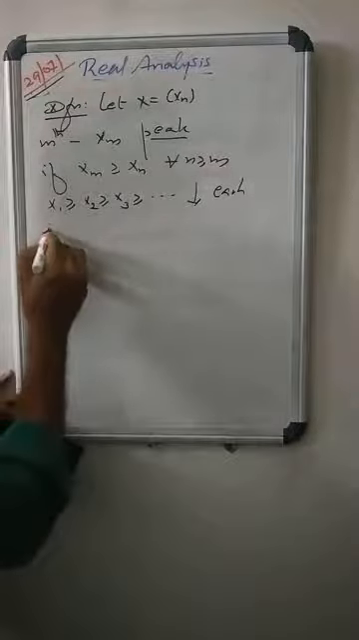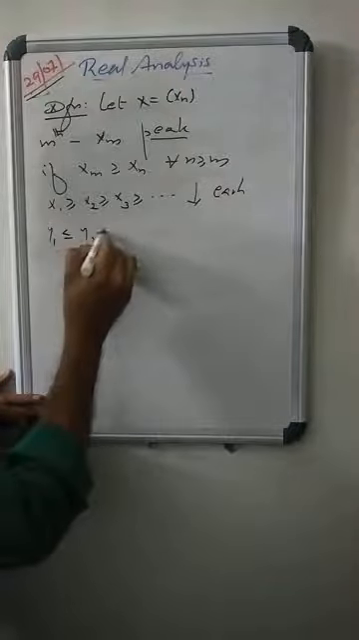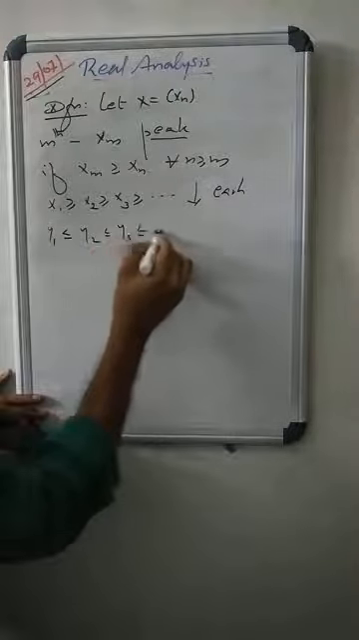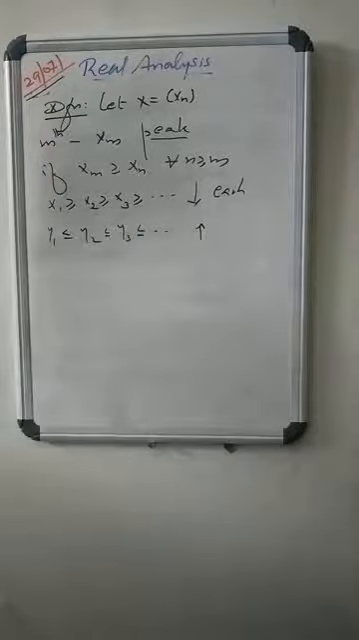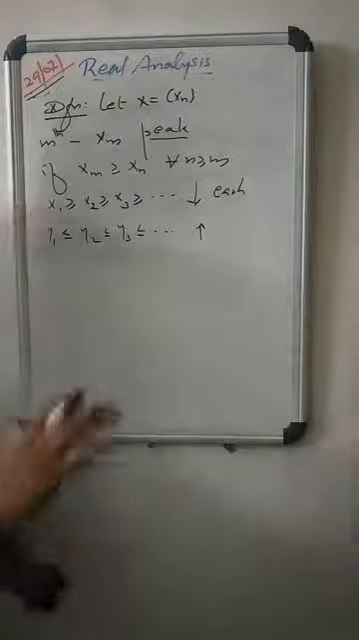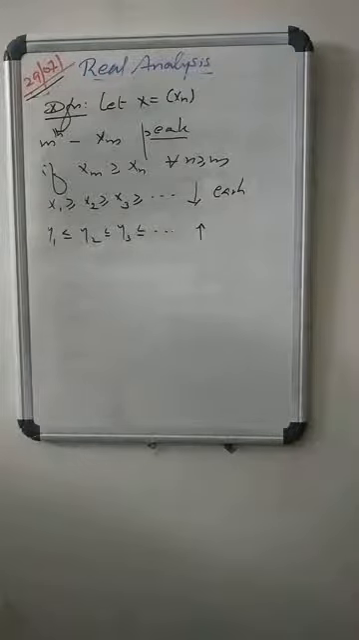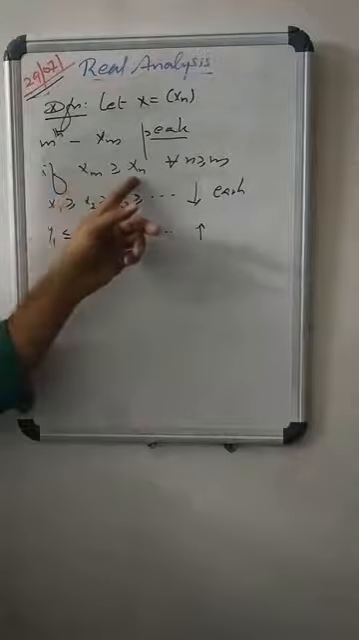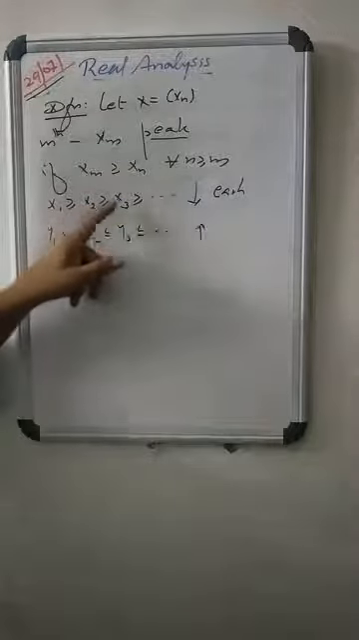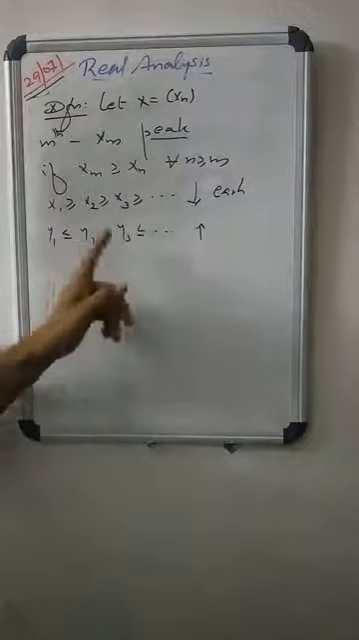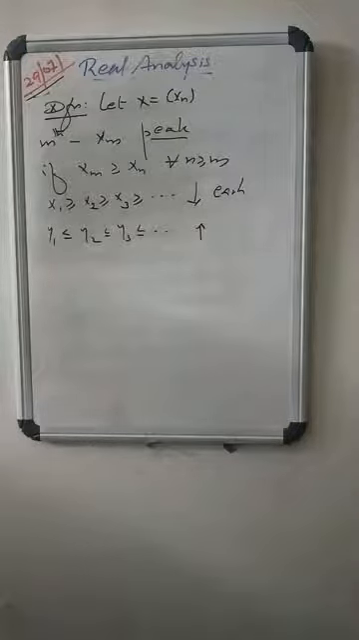Now consider an increasing sequence, y1 ≤ y2 ≤ y3 ≤ etc. That's an increasing sequence. In an increasing sequence, there is no peak. So peak means xm ≥ xn for all n greater than or equal to m. So for a decreasing sequence, each term is a peak, but for an increasing sequence, no term is a peak.